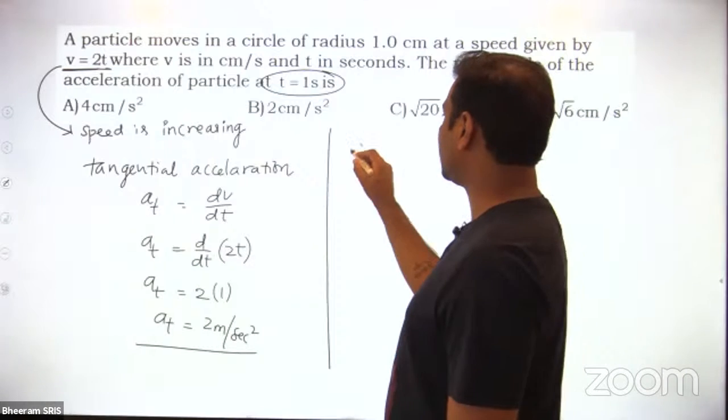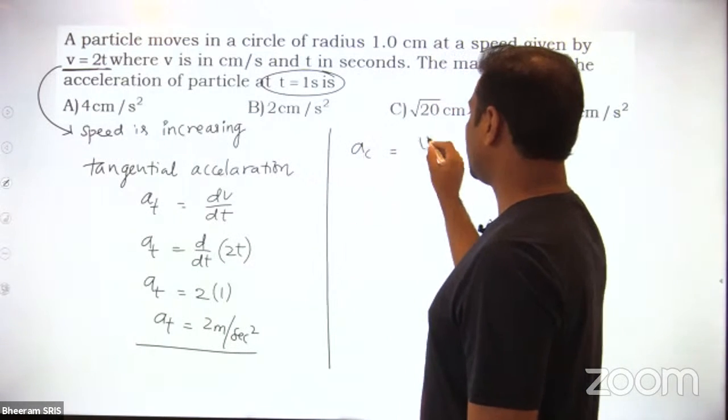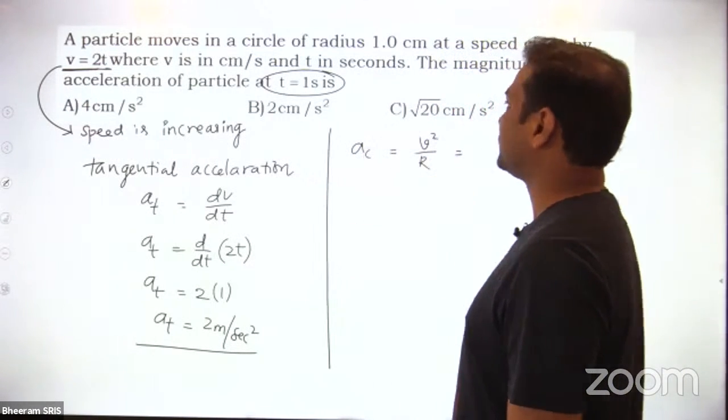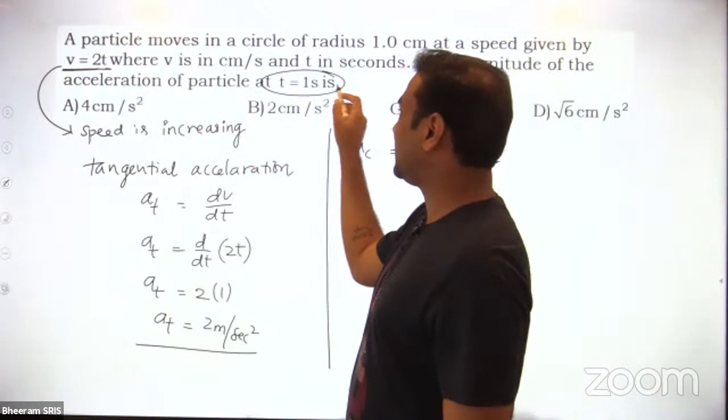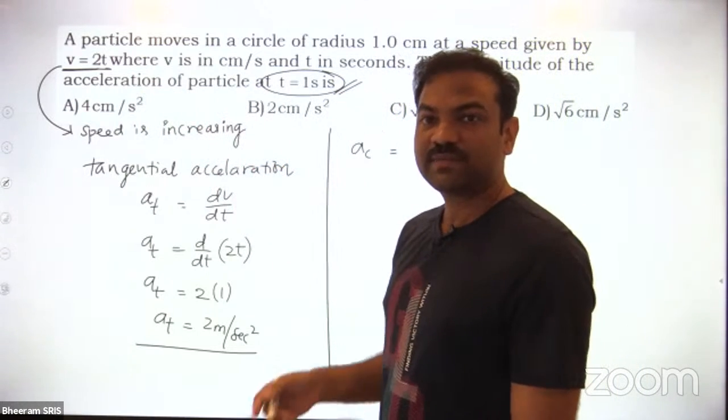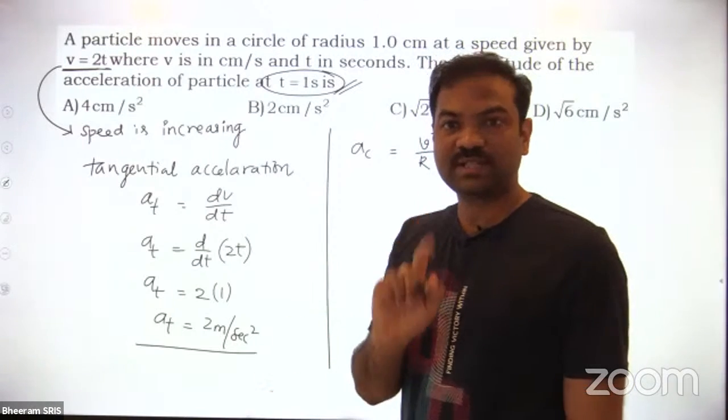But what is the centripetal acceleration? Centripetal acceleration is nothing but v square by r. Now they're asking the total acceleration of the particle at time t equal to 1 second. That means we have to find out the speed value at one second only.